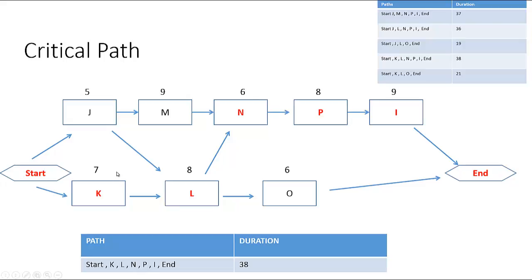So this is the path which is K, L, N, P, and I. So once you add the individual durations of all of these activities, which are 7 plus 8 plus 6 plus 8 plus 9, it will add up to become 38. So this is the critical path.